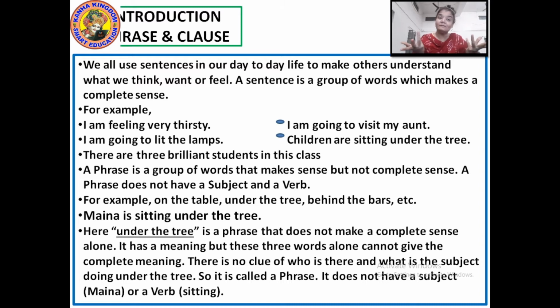Who is under the tree? What is under the tree? Here it's telling that a phrase is a group of words which does not stand alone, and the phrase does not have a subject or a verb.